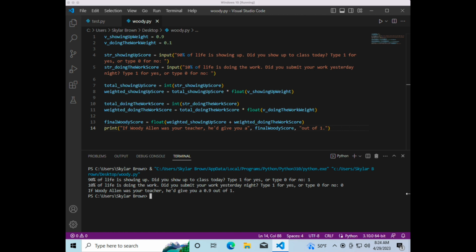Right? So in your homework, due this coming Tuesday night, you will be writing a program to compute someone's weighted grade. So in Brightspace, you will see 3 different variables, one for the homework weight, one for the exam weight, and one for the discussion weight, and they're all assigned to values.